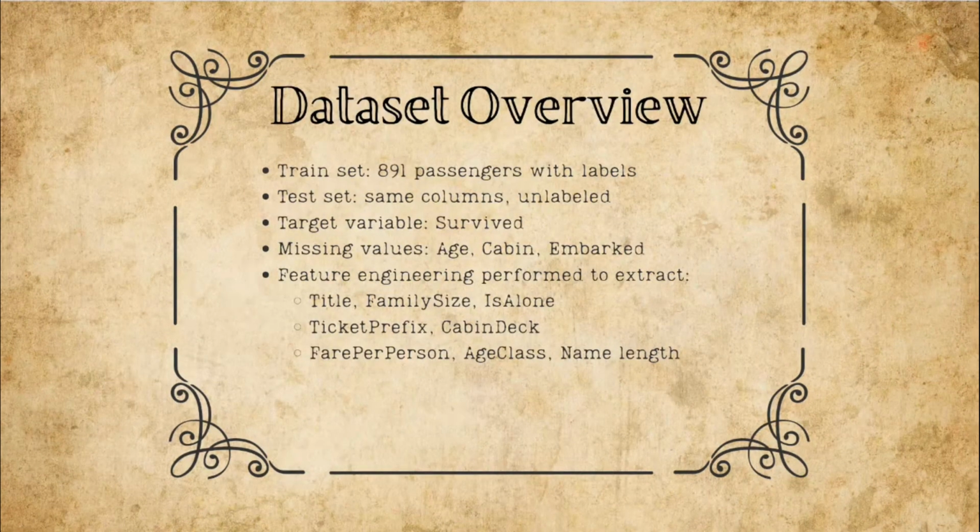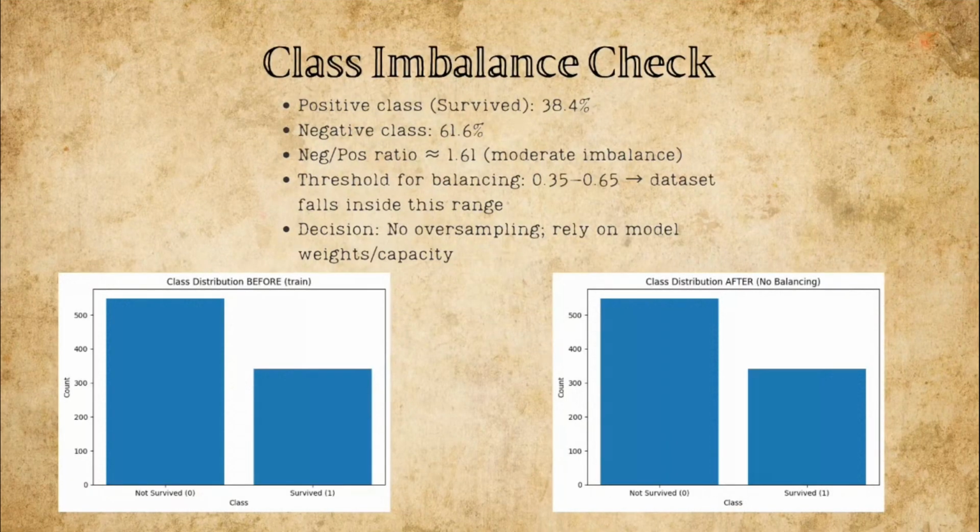The training dataset contains 891 passengers with a binary target variable, survived. The test dataset includes the same input features but without labels, so the final model must generate predictions. Before modeling, we examine the class balance. The positive class, passengers who survived, has a rate of 38.4%, while the negative class is 61.6%, resulting in a negative-positive ratio of 1.61. This indicates mild imbalance, but still within a reasonable range, so we decided not to oversample using SMOTE for the main model pipeline, relying instead on model capacity and class weights. This conclusion is also shown visually through the distribution plots before and after the balancing check.